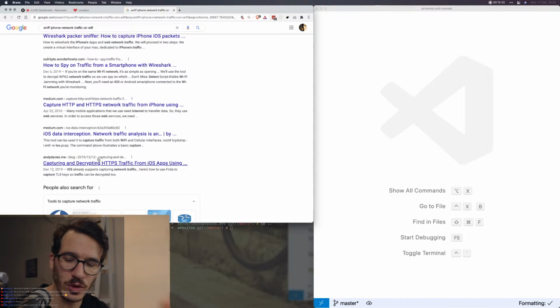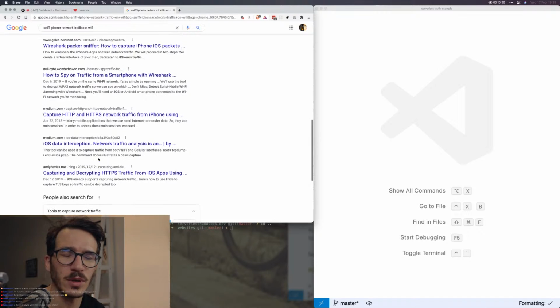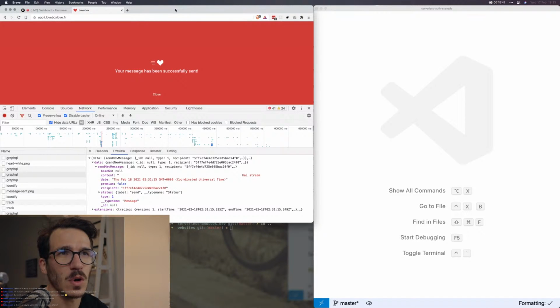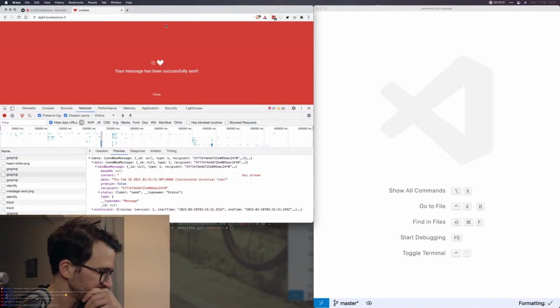So I don't think we're going to be able to quite do that because it's probably going to be HTTPS encrypted. What else can we think of here?